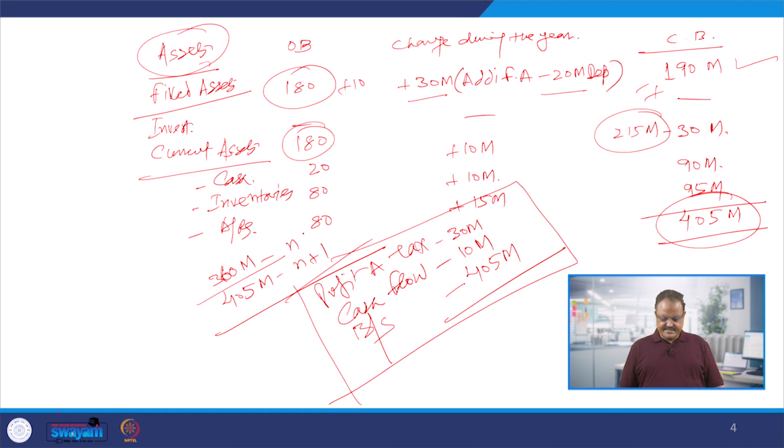So you can understand now what is the purpose of preparing the projected financial statements and what purpose these statements serve. Because when you talk something in the abstract, in the conceptual form, that we are going to sell this much, we are going to produce this much, we are going to invest this much of the resources, we are going to convert that into this much of the fixed assets or the current assets, that doesn't serve a very good purpose. But when you show the numbers in the projected financial statements, you are going to give them a clear picture in the form of the numbers, and they can question these numbers also.